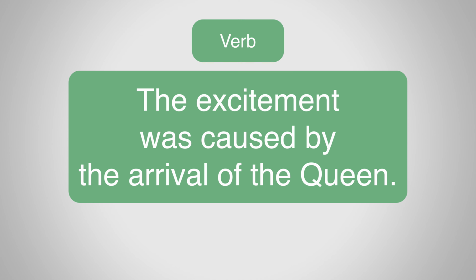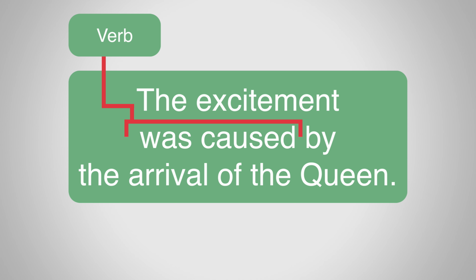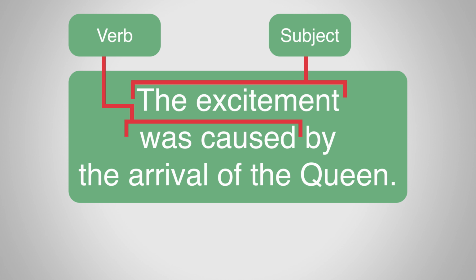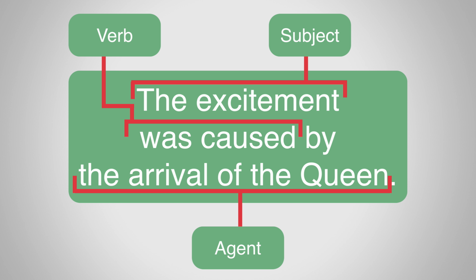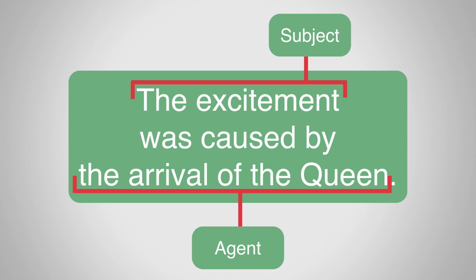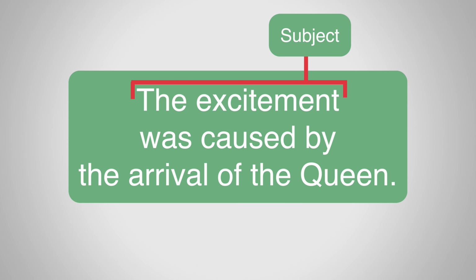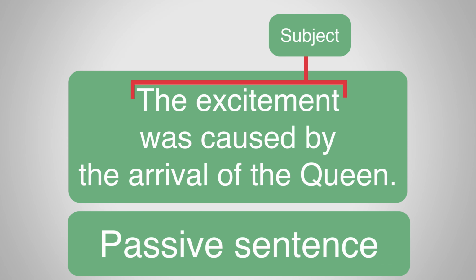So the verb here is was caused, and the subject that comes before the verb is the excitement. So, is the excitement also the agent? Is it the excitement that was doing the causing? Well, no, it was the arrival of the Queen that caused the excitement. Therefore, the subject of this sentence is not the doer of the verb. So this is also a passive sentence.